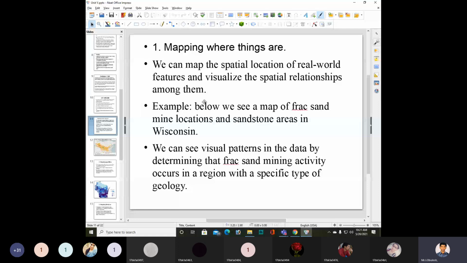For example, we'll see it in the below map. In that map, we have frac sand mine locations and sandstone areas in Wisconsin.